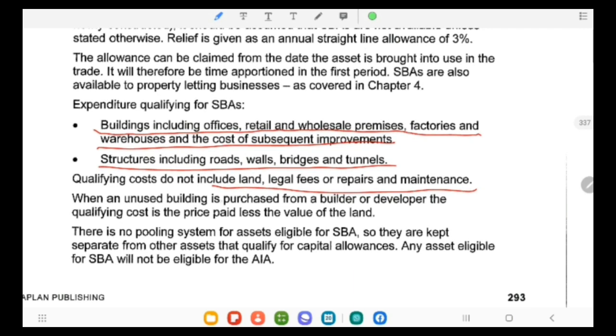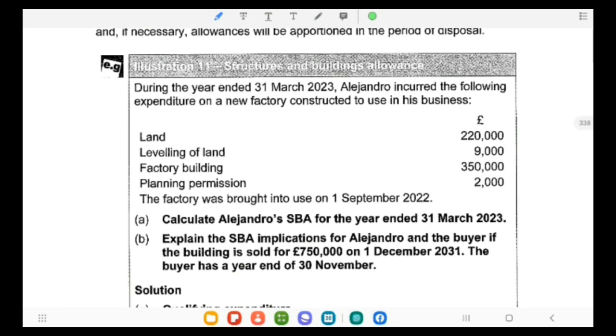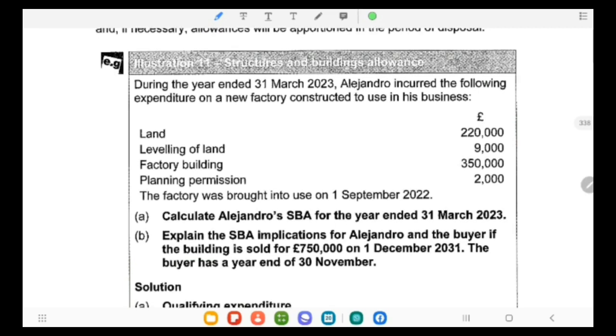And if an unused building is purchased from a builder or developer, the qualifying cost is price paid less value of land. Now an example: during the year ended 31st March 23, Alejandro incurred the following expenditure on a new factory constructed to use in the business. Land 2,20,000, leveling of land 9,000, factory building 3,50,000 and planning permission 2,000. The factory was brought into use on 1st September 2022. The first requirement is to calculate Alejandro's structure building allowance for the year ended 31st March 2023.